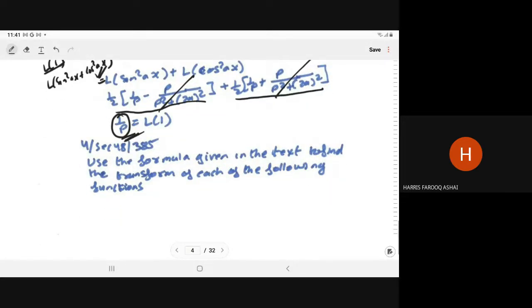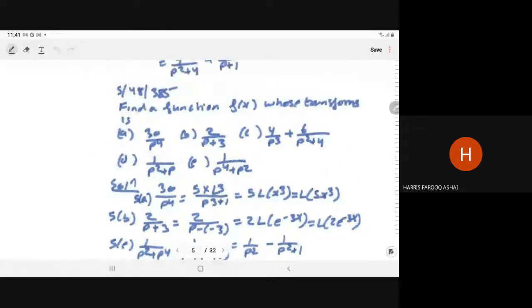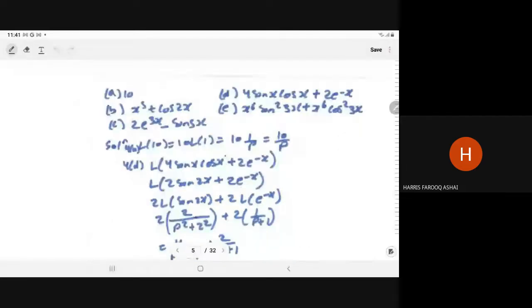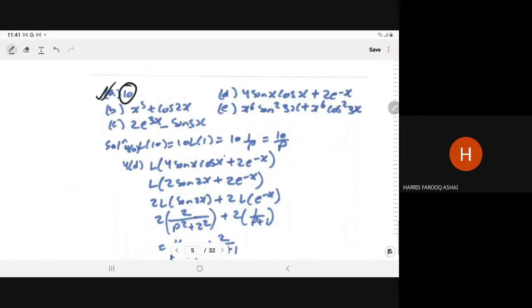Use the formula given in the text, meaning whatever formula we have derived, to find the Laplace transform of each of the following functions. So we have to solve this. For example, L of 10, right? So L of 10 is what? 10 into L of 1. This 10 can be written as 10 into 1. 10 you can take outside. So 10 into L of 1, that is 10 times 1 upon p, that is 10 by p.